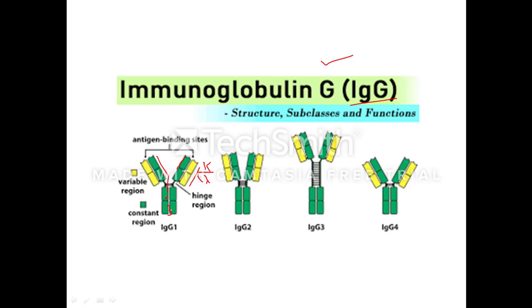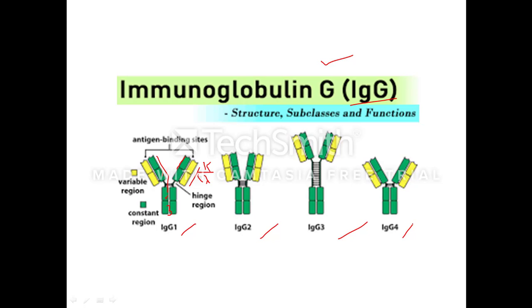There are four antigenically distinct subclasses of IgG. They are represented as IgG1, IgG2, IgG3 and IgG4. IgG1 is the major one, forming about 67% of the total IgG, followed by 22% of IgG2, 7% of IgG3 and 4% of IgG4.